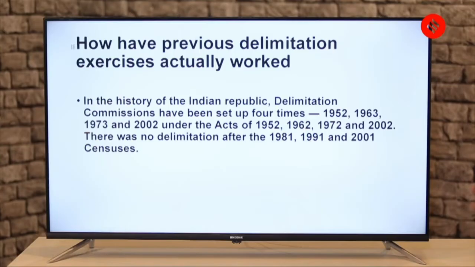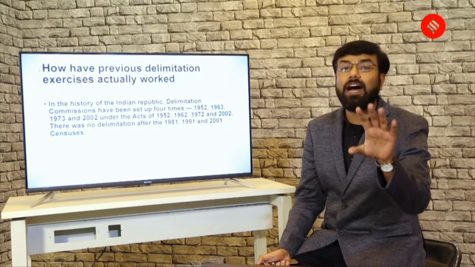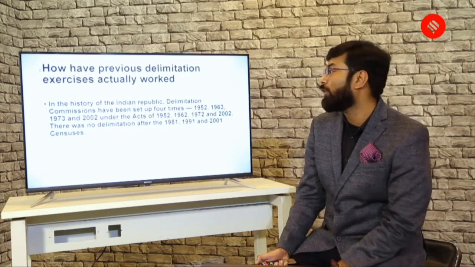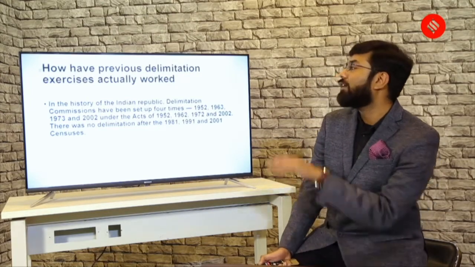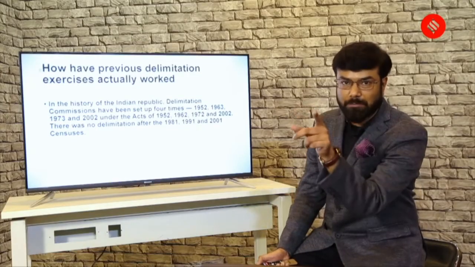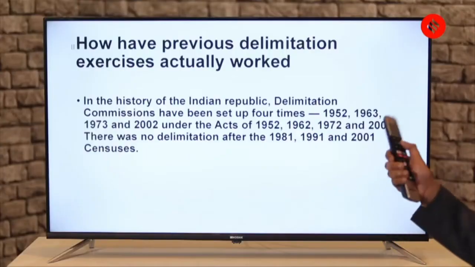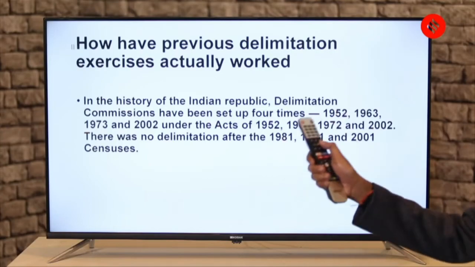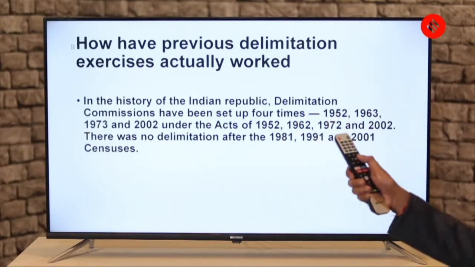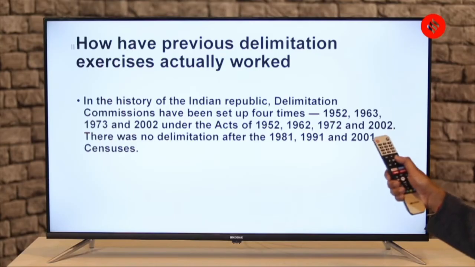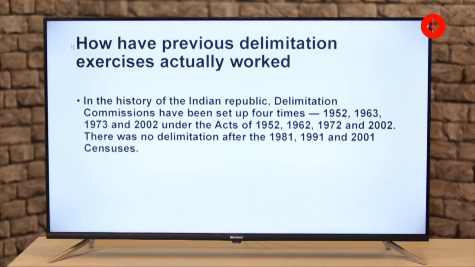Now, quick few points about the delimitation exercise. In the history of the Indian Republic, delimitation commissions have been set up 4 times. Now, I'll ask you why this question is important, so just hear it carefully. So it has been set up 4 times, and this was a part of our question also: 1952, 1963, 1973, and 2002, under the acts of 1952, 1962, 1972, and 2002 respectively. There was no delimitation after the 1981, 1991, and 2001 census.